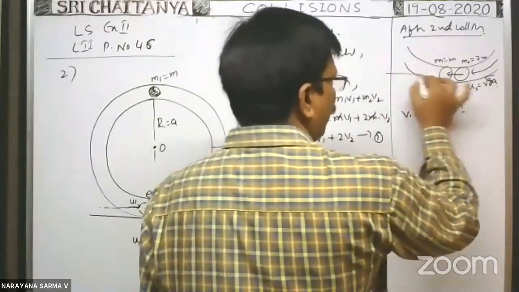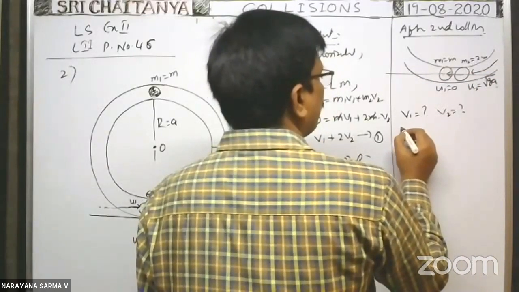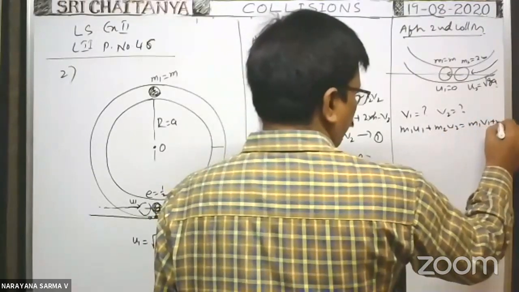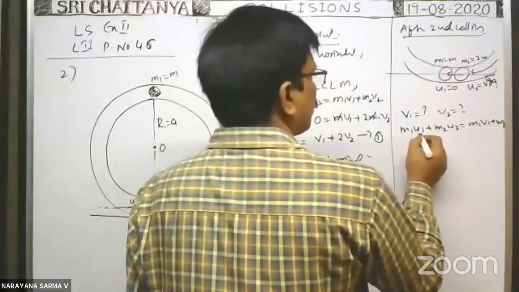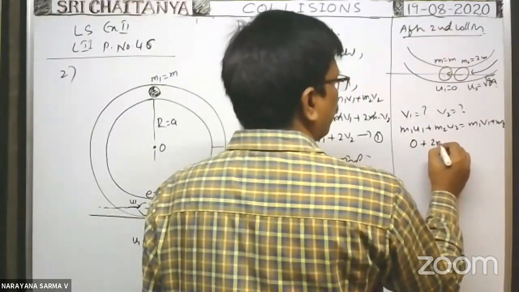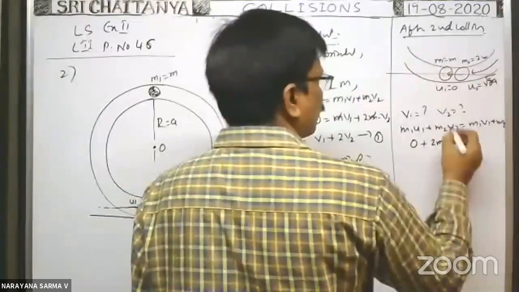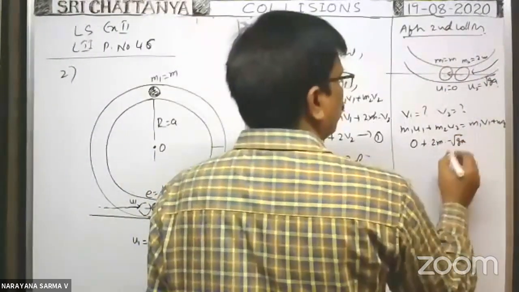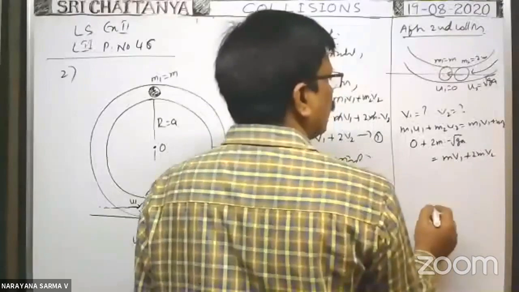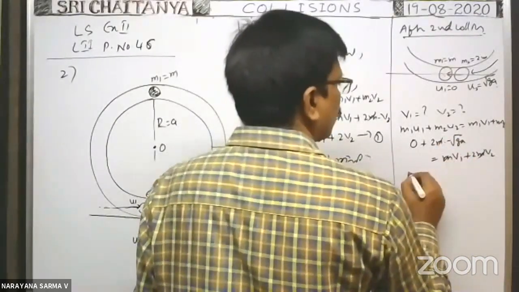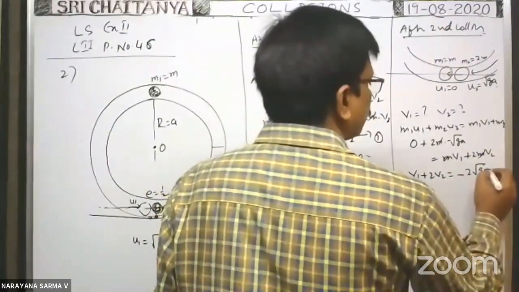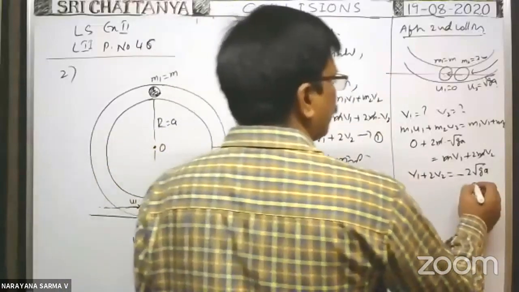We have to calculate. Along horizontal, according to law of conservation of linear momentum, m1 u1 plus m2 u2 is equal to m1 v1 plus m2 v2. m1 initial velocity of this first sphere is 0, no? Plus m2, means 2m, into u2. u2 is along negative direction. That's why you write minus root ga is equal to m into v1 plus 2m into v2. So m can be cancelled in all terms. Then v1 plus 2 v2 is equal to minus 2 into root ga. This is equation 1.